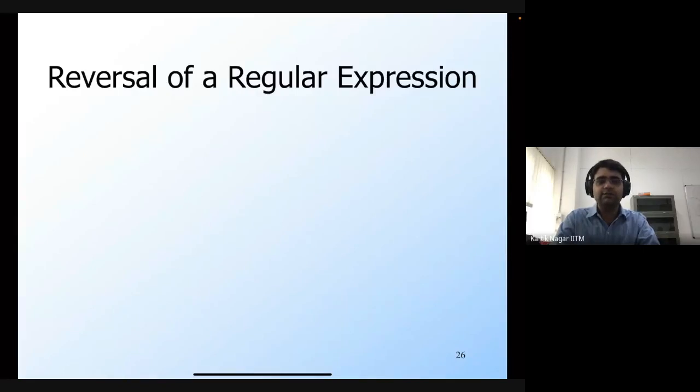Reversal of a regular language basically means you reverse every string in that language, and we showed that if you do that, then the language that you get is also a regular language, and we showed that by constructing an NFA. So from the NFA of the original language, we can construct an NFA of the reversal of the language. So, are there any questions regarding yesterday's lecture?